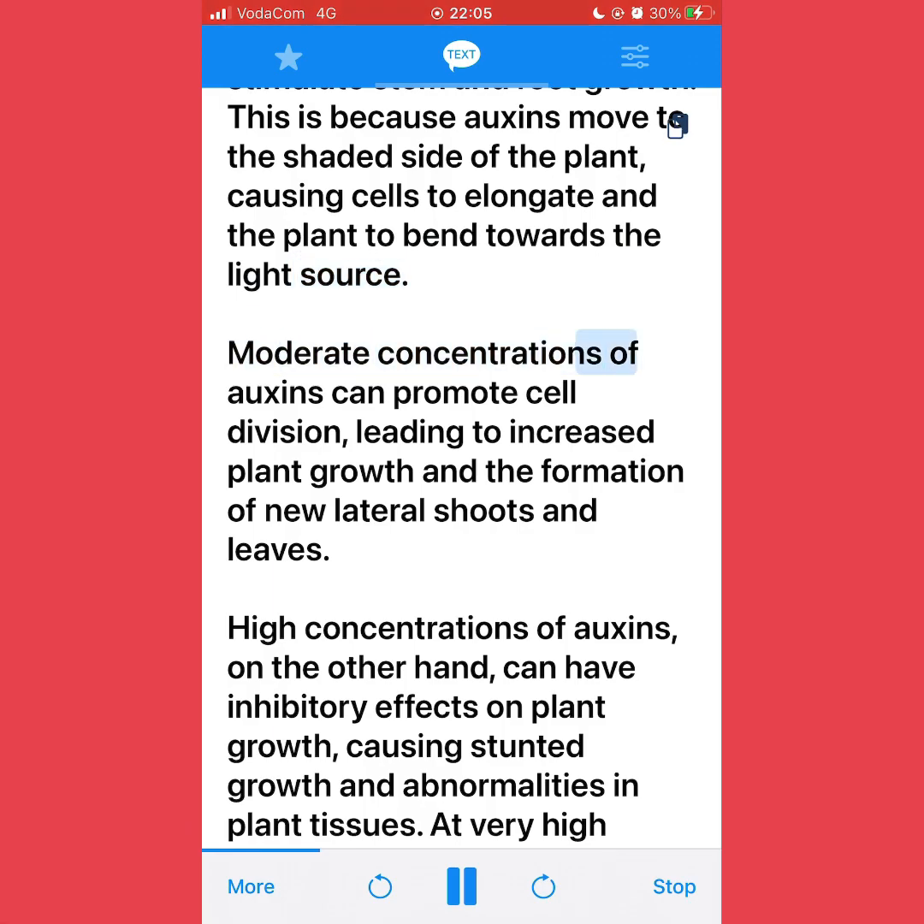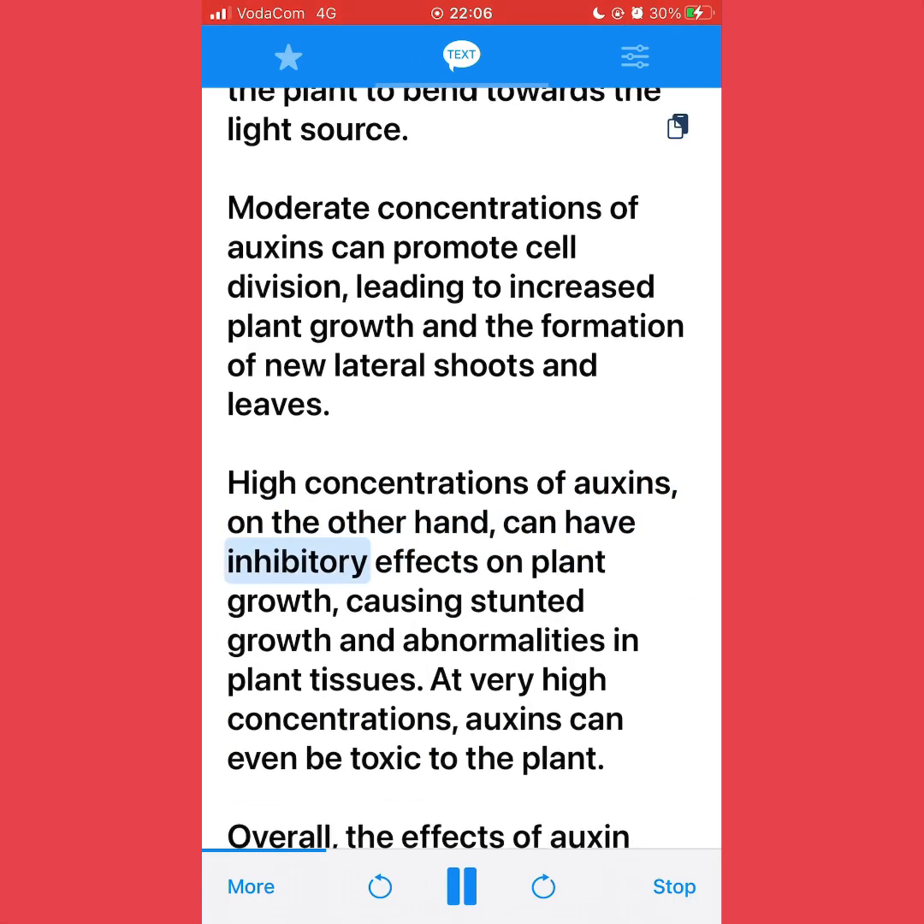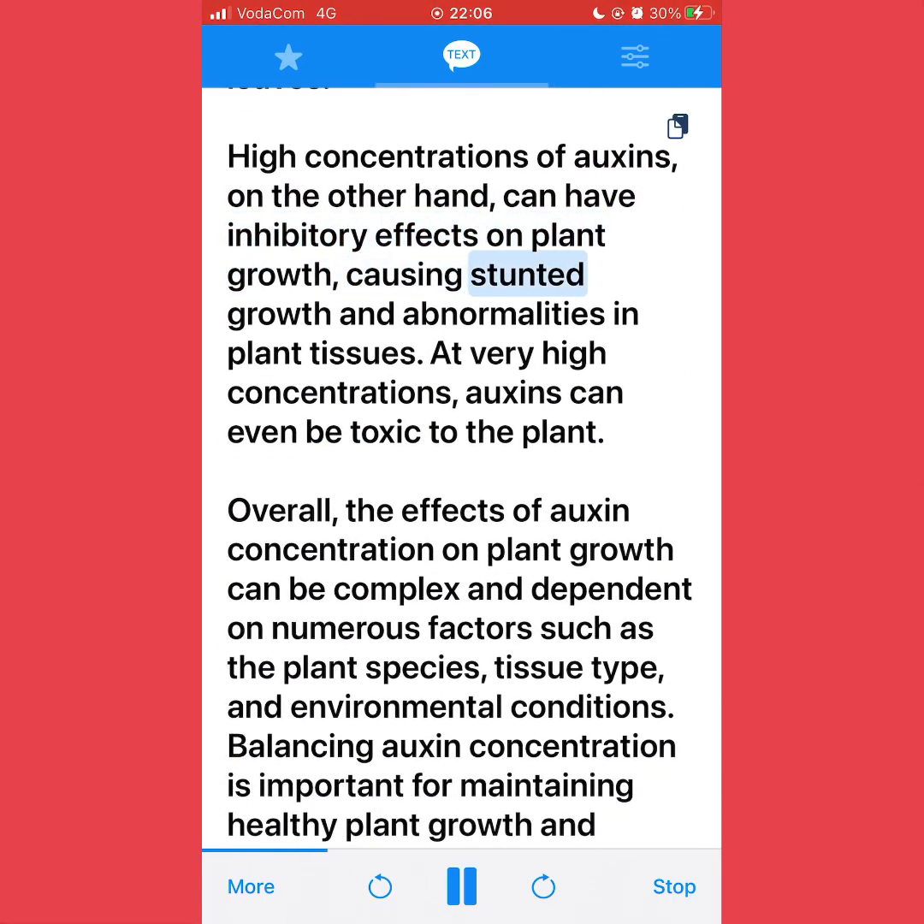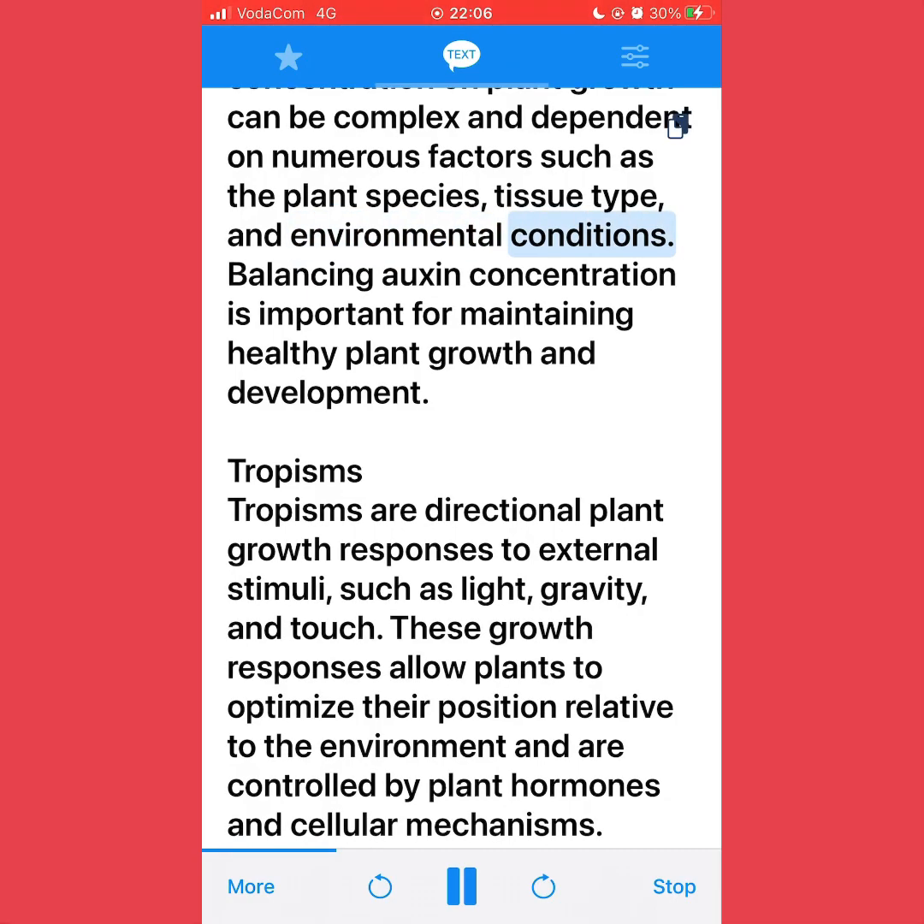Moderate concentrations of auxins can promote cell division, leading to increased plant growth and the formation of new lateral shoots and leaves. High concentrations of auxins, on the other hand, can have inhibitory effects on plant growth, causing stunted growth and abnormalities in plant tissues. At very high concentrations, auxins can even be toxic to the plant. Overall, the effects of auxin concentration on plant growth can be complex and dependent on numerous factors such as the plant species, tissue type, and environmental conditions. Balancing auxin concentration is important for maintaining healthy plant growth and development.